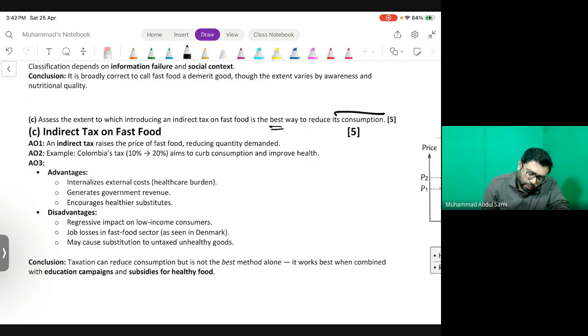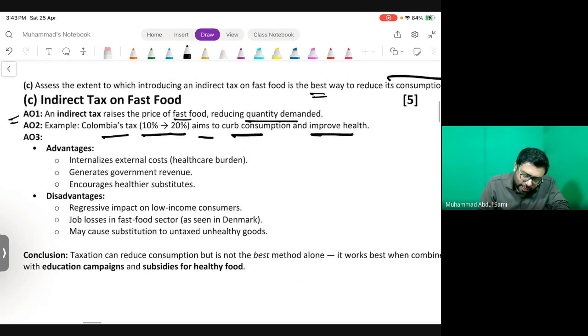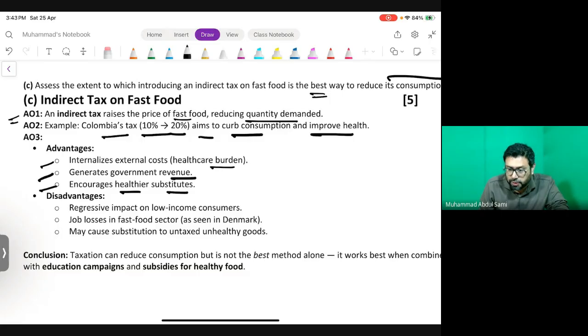Now in part C, AO1 may start with the indirect tax raising the price of fast food, reducing quantity demanded. We will show it through the graph as well. Now, you may give an example of Colombia's tax, 10 to 20%, which aims to curb consumption and improve health. For the analysis, you have to give the pros and cons, or the advantages and disadvantages. Now, it internalizes the external cost, reduces the healthcare burden, generates government revenue for sure, and encourages healthier substitutes.